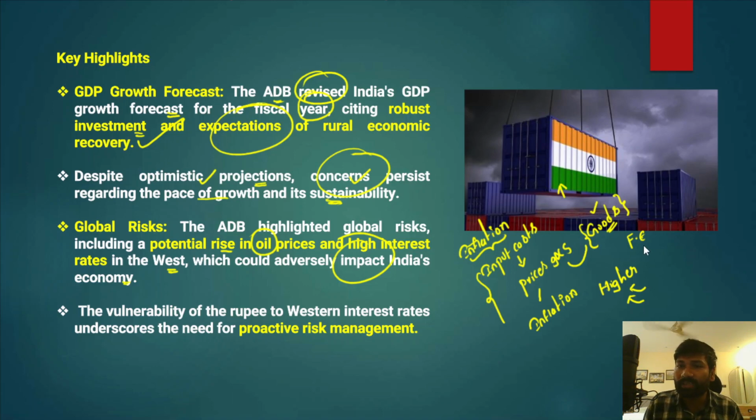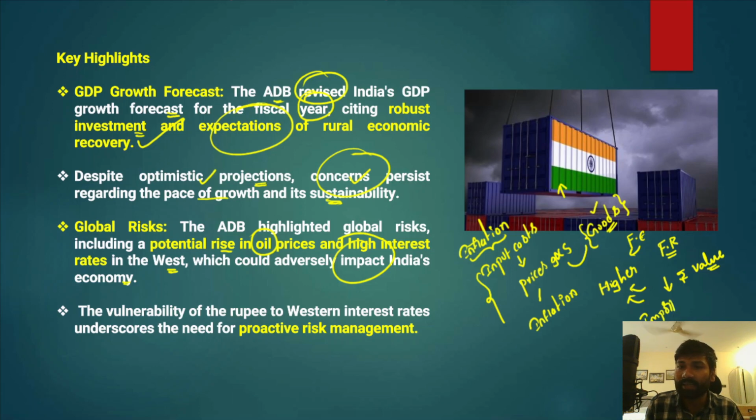If there is a withdrawal of foreign investments out of Indian markets, that would increase the demand for forex reserves, and that would lead to a declining rupee value. Declining rupee value means that we require more rupees to import essentials such as crude oil.